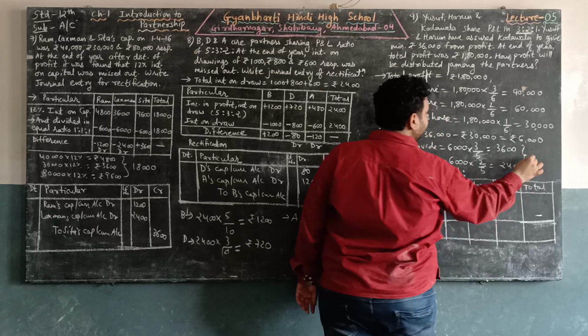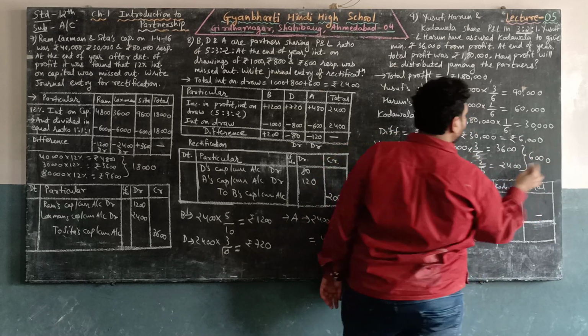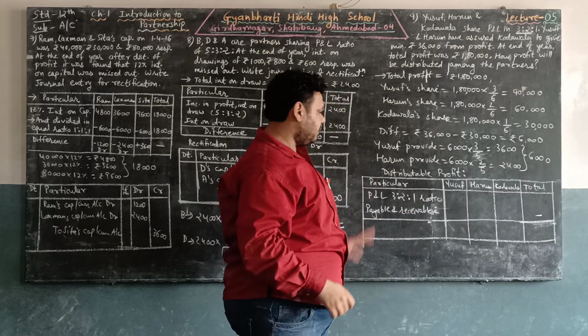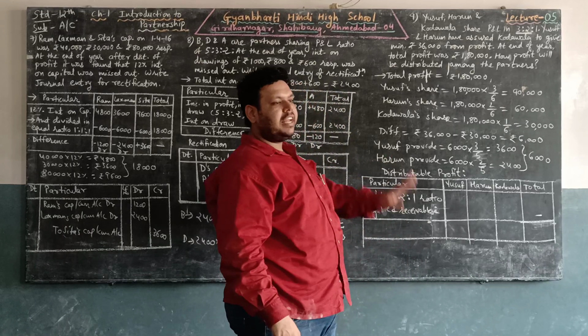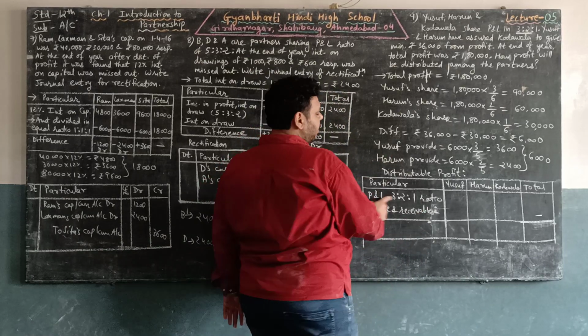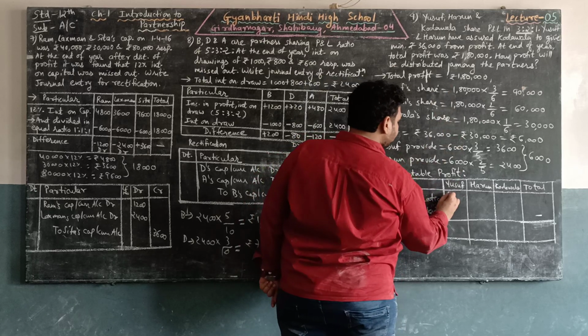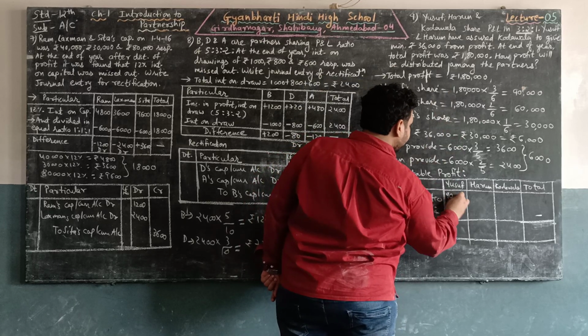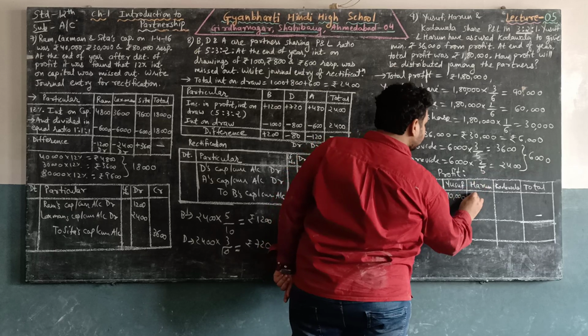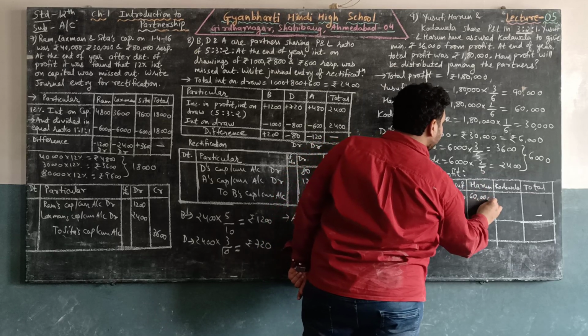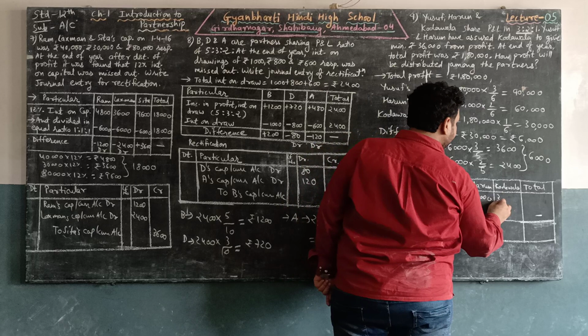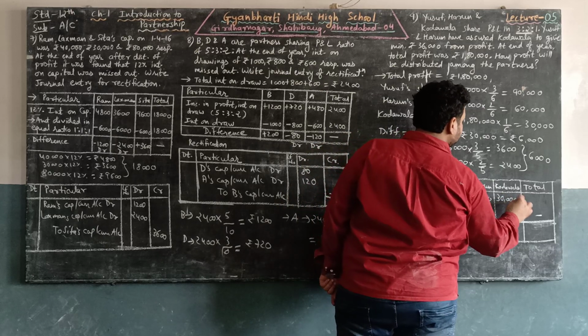So totally in this way he will get rupees 6,000 from both the partners. Now how much amount they will get at the end? Their profit and loss ratio is, after calculation, Yusuf was getting 90,000, Harun was getting 60,000 and Kodawala was getting 30,000. That is, total is